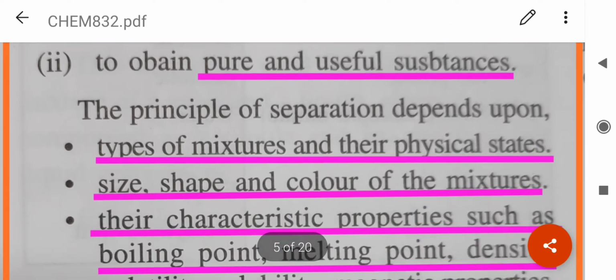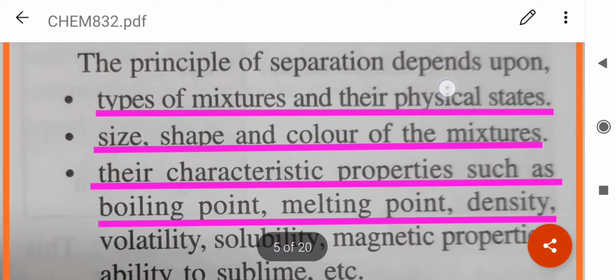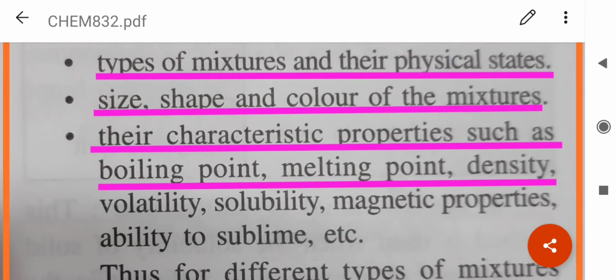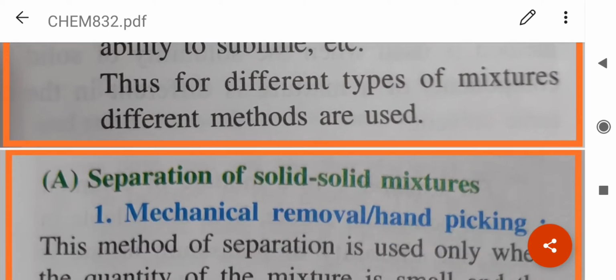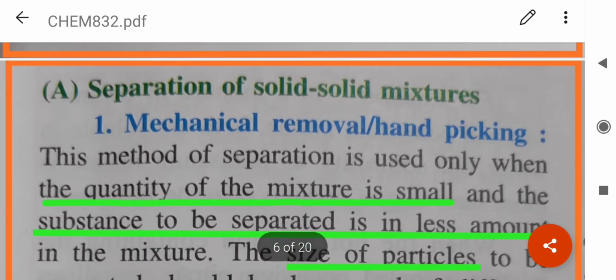Now, the principle of separation depends upon types of mixtures and their physical states, size, shape, and color of the mixtures, their characteristic properties such as boiling point, melting point, solubility, etc. So, for different kinds of mixtures, we are going to use different methods. So, we'll start with the separation of solid-solid mixtures.